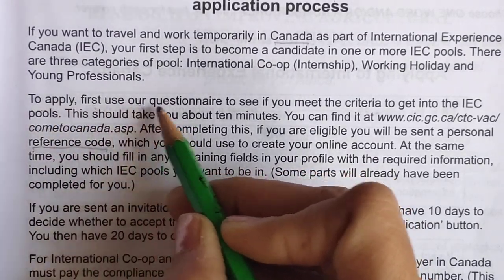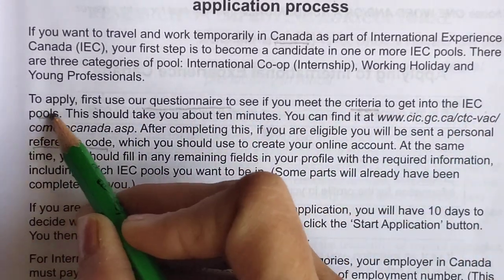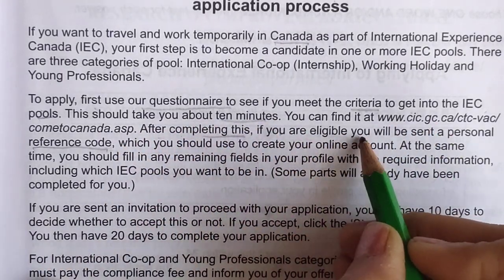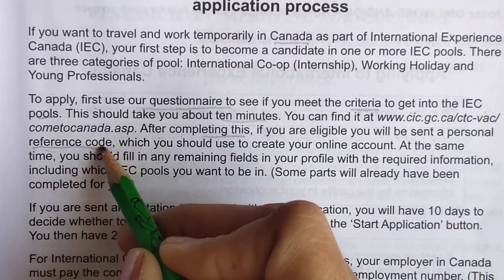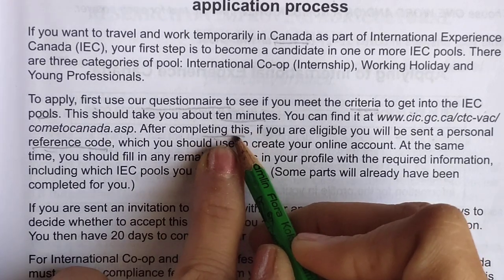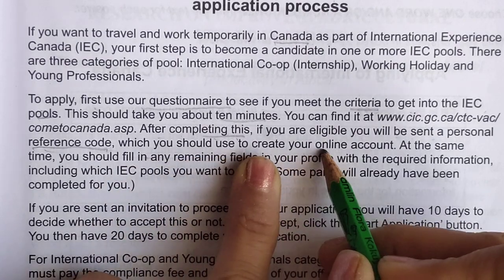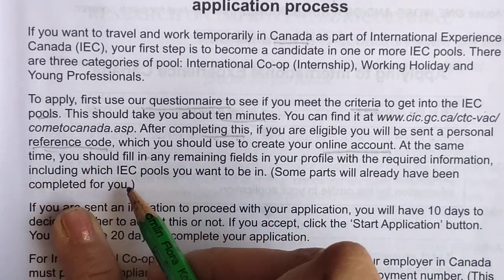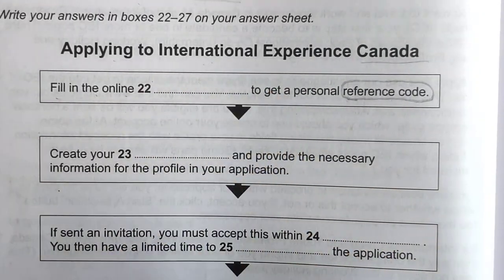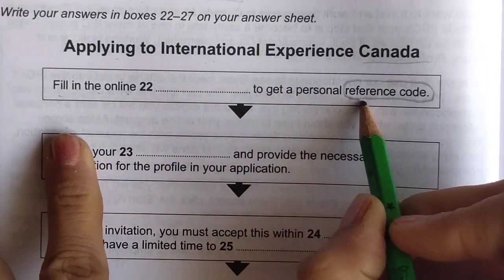To apply, first use our questionnaire to see if you meet the criteria to get into the pool. It should take about 10 minutes. After completing this, if you are eligible, you will be sent a personal reference code. So what after completing this questionnaire? And you should use it to create your online account at that time. Okay, let's read the statement first. Flowchart means definitely one by one you will get the answer. So Canada also we were finding, we have found, and reference code we have found.